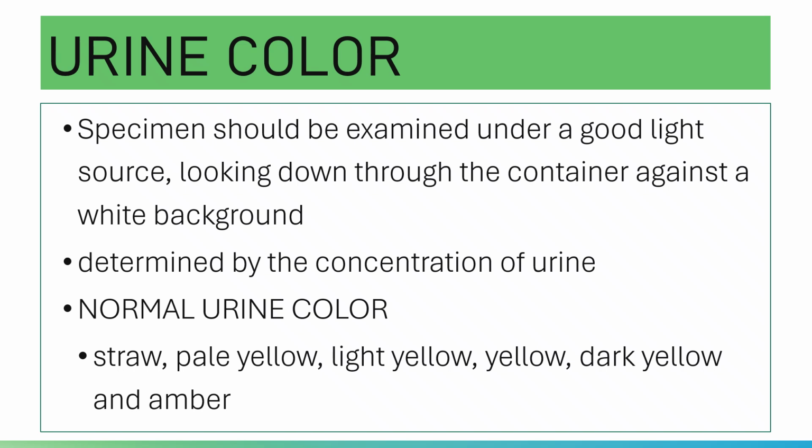And then you have your ingested materials. Please note, ingested materials affect your urine color. Let's say, for example, in the case of ingestion of generous amounts of beets, it will give you a pink or red urine color. And yes, it is not pathologic. Probably it is caused by your ingested beets.